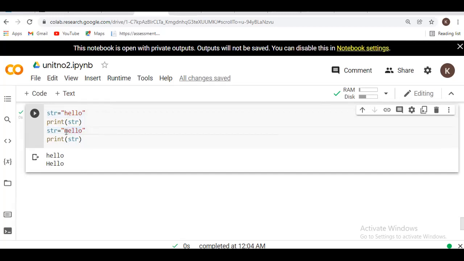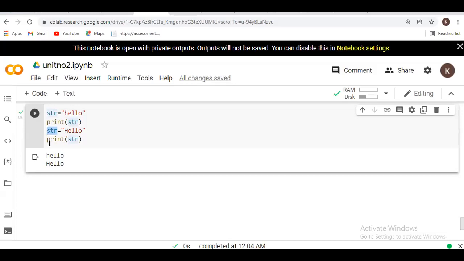I am just replacing the H with a capital, which we call reassigning of a string. At first my string will be like this, and after reassigning, my string value will be changed. Normally, if we write it like this, the compiler would get confused by the variable name, but in Python we use this operation to reassign the string.